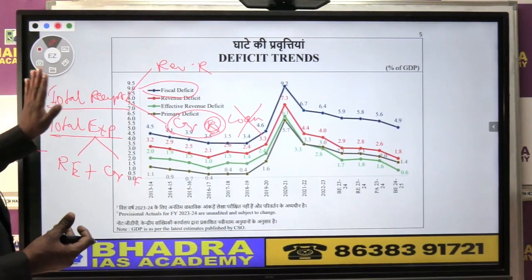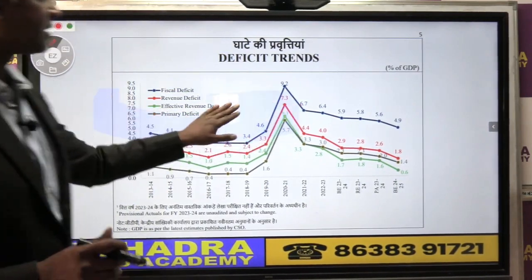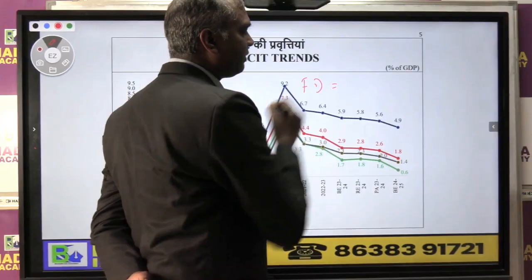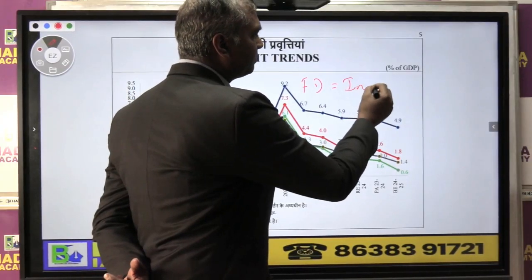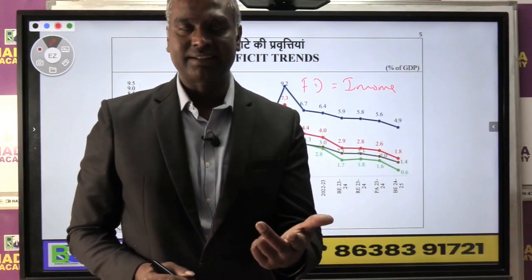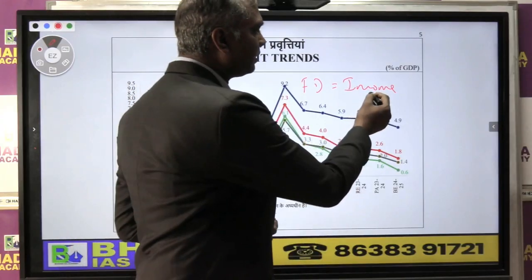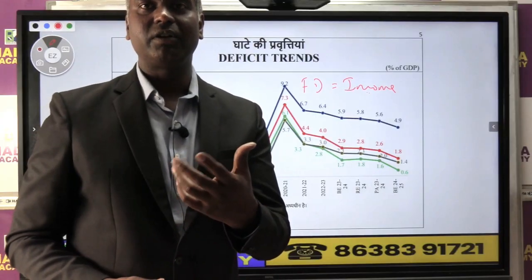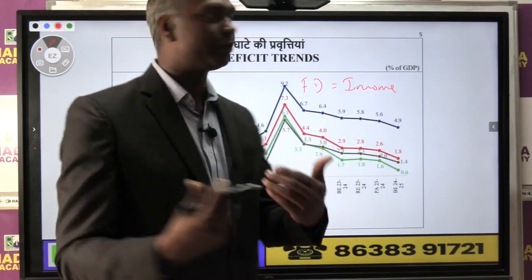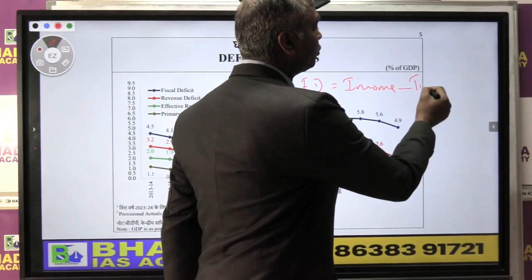So normally therefore fiscal deficit, when we estimate, how do we calculate the fiscal deficit? Very simple. We say fiscal deficit is equal to government ka income, that means direct tax, indirect tax, non-tax and non-debt capital receipt. That is what we call government ka income, not borrowed money, right? This is what government earns as a revenue. From this revenue income, what we have to do? We have to minus the government ka total expenditure.